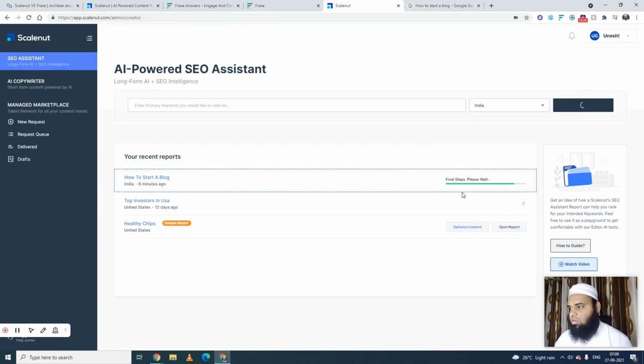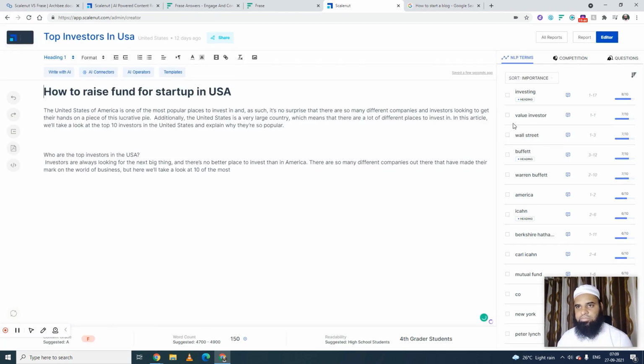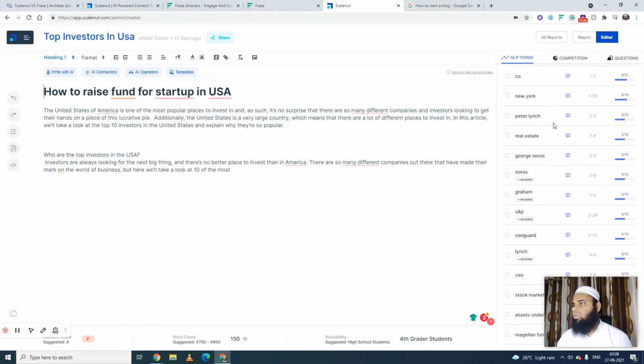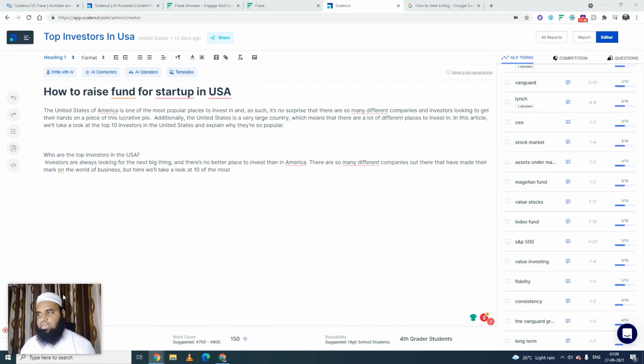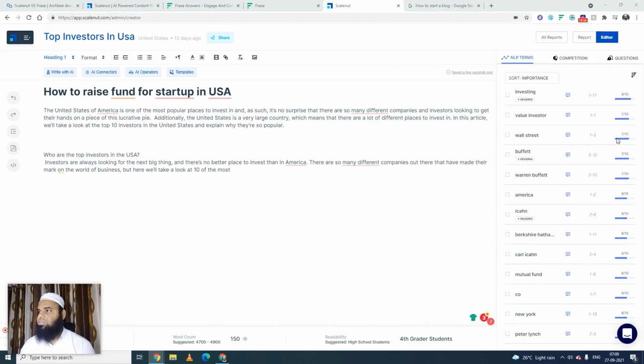Still it's creating on this particular, but Scalenut does not have an outline builder, guys. Till now, maybe they will build it in the future, guys. They are a funded company and they have everything to implement this, right? So what we can do is compare this side section.